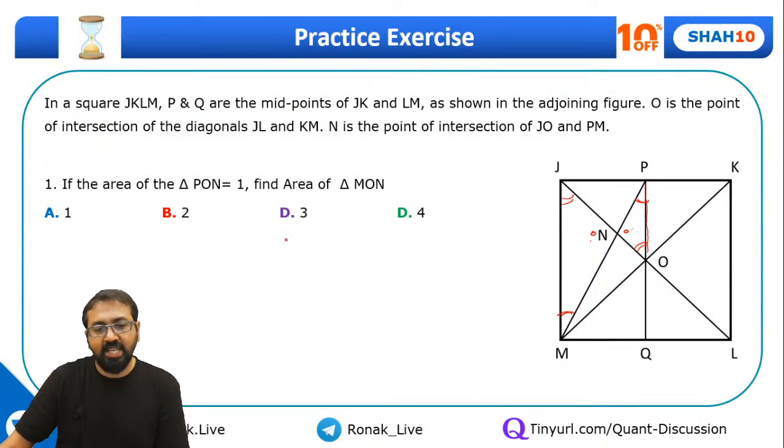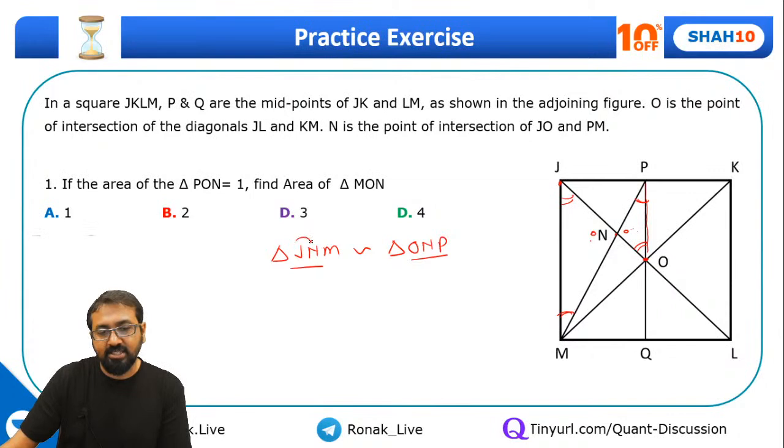So that's why I can say triangle JNM is similar to triangle ONP. When I'm taking J over here, I'll have to take O over here; when I'm taking N, for this triangle also I'll have to take N.